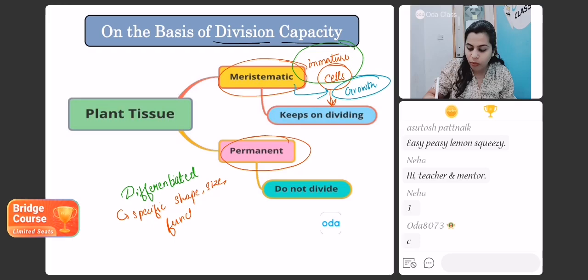The use of permanent tissue is that it performs specific functions. For example, it helps in storage of food. Parenchyma tissue is a permanent tissue helping in the same. It helps to give support to the plant. So supportive tissues are also permanent tissues in the plant. Like that, it is equipped with a particular function. For transport, xylem and phloem are there. They are also permanent tissue. I hope you have got your answer now.